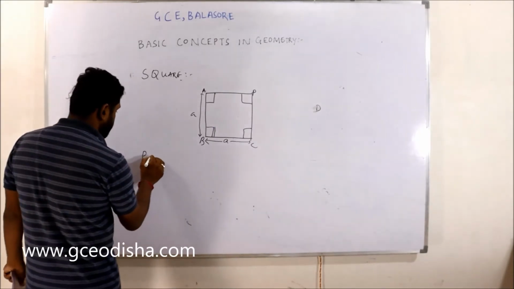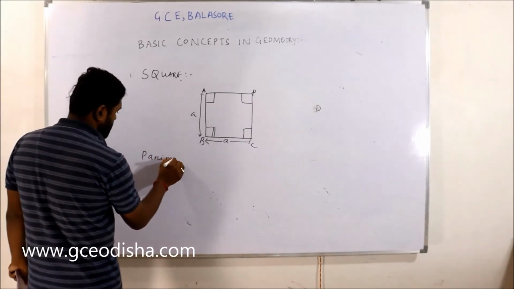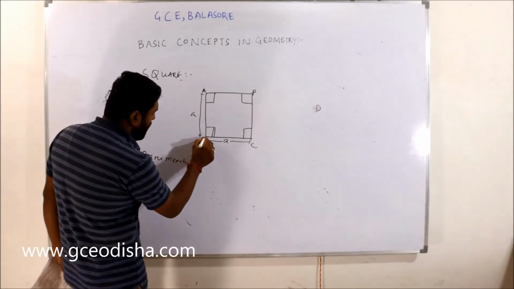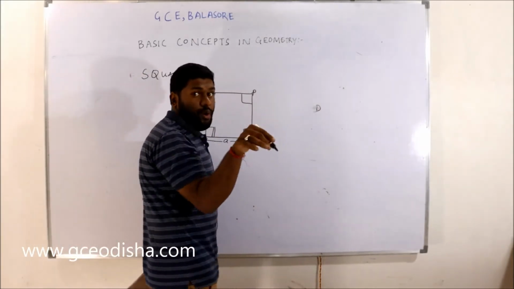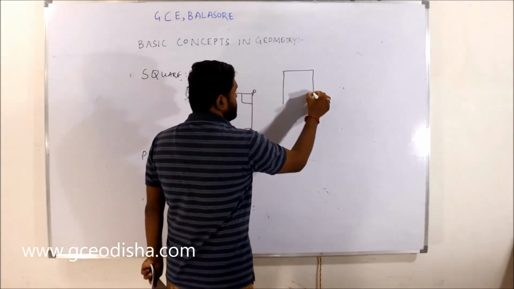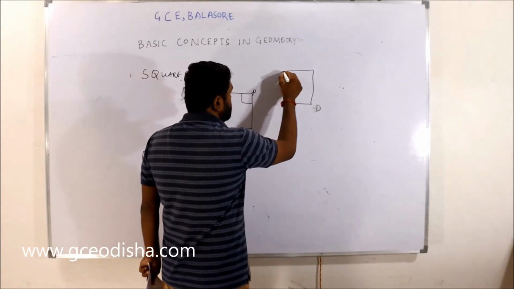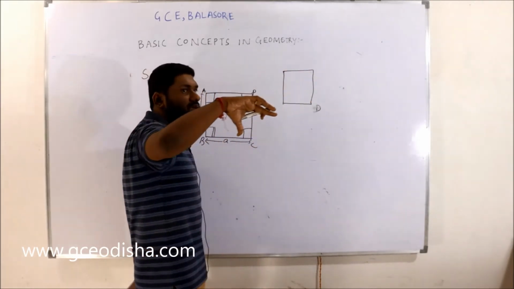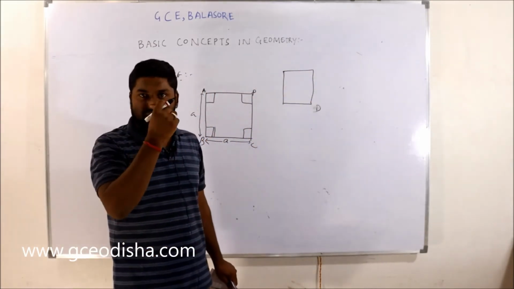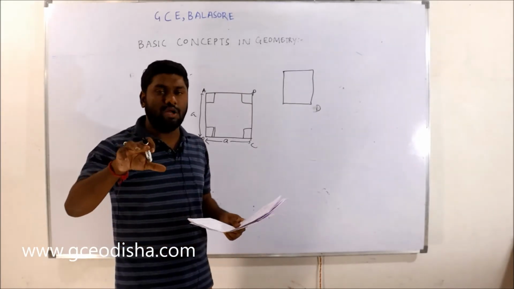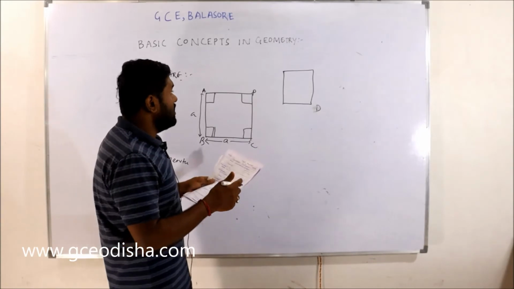How can we find the perimeter? Perimeter generally means that when there is a geometrical object, the outer boundary of the geometrical object is known as the perimeter. This is a basic term. The perimeter is the outer boundary of the geometrical object.